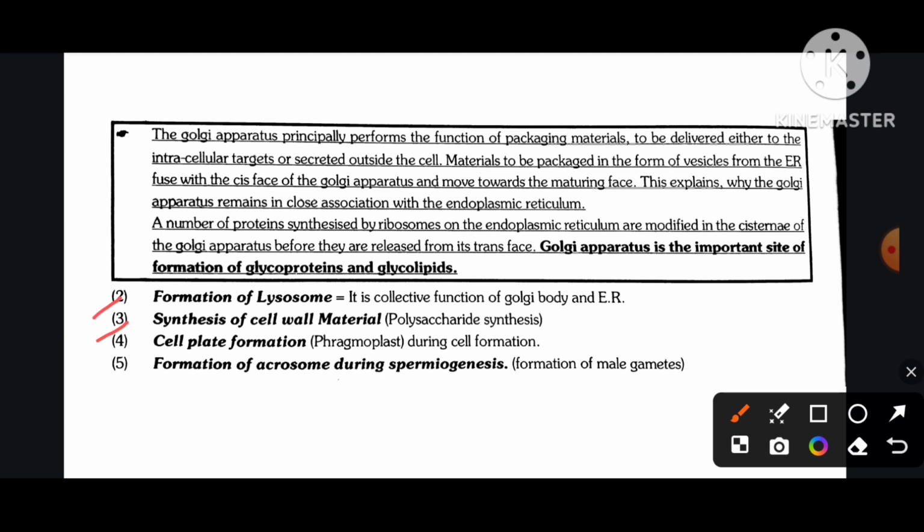Synthesis of cell wall material. Polysaccharide synthesis. Cell plate formation. Phragmoplast. Formation of acrosome during spermiogenesis, formation of male gametes.